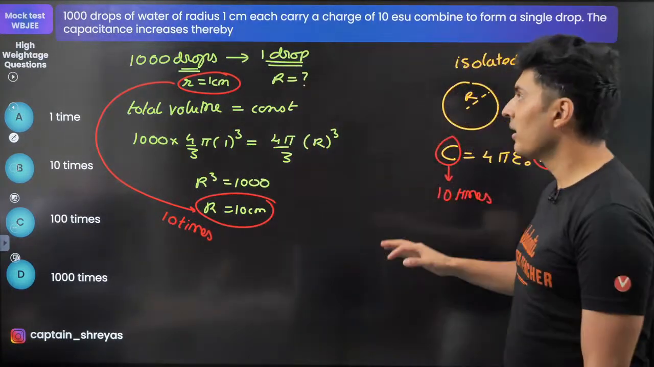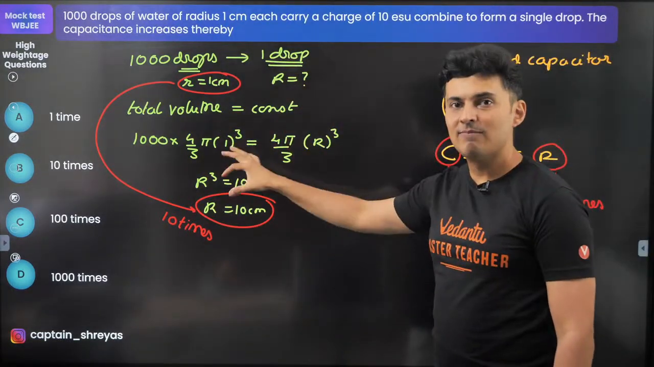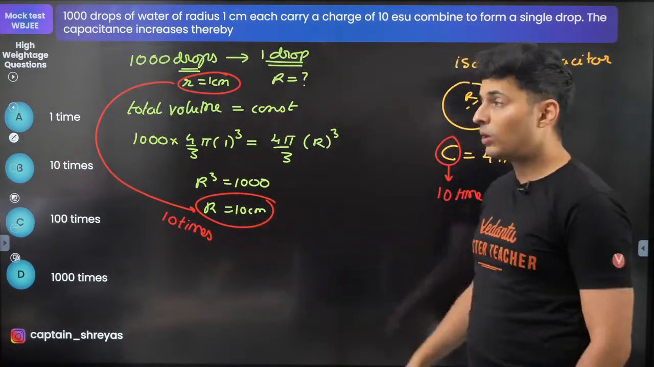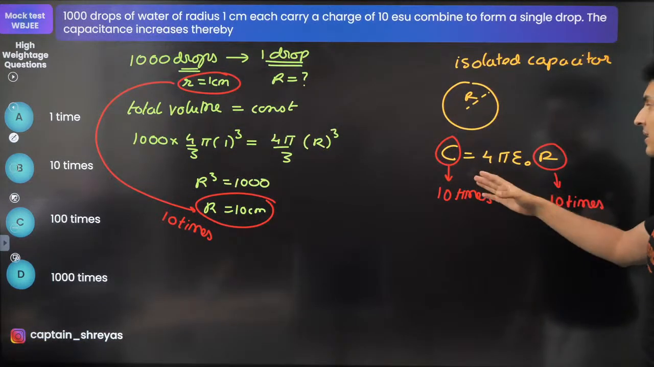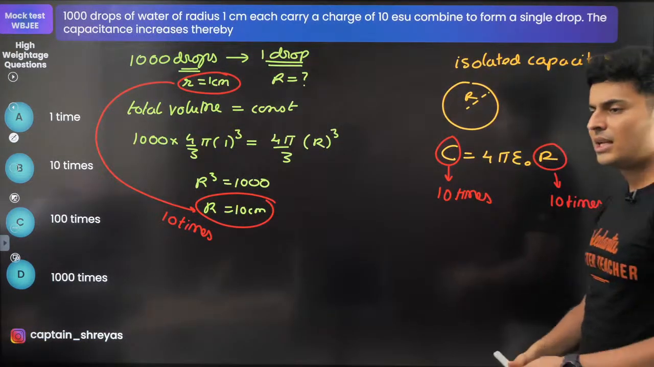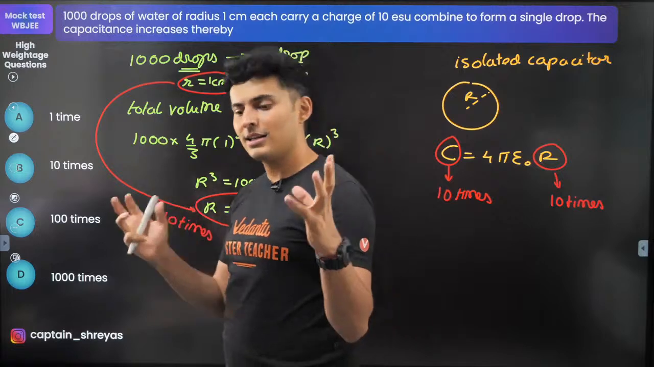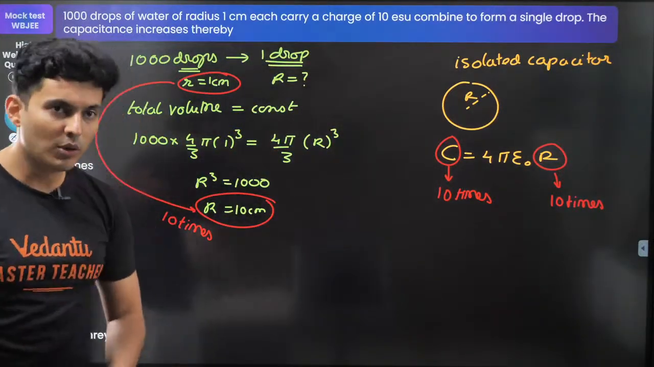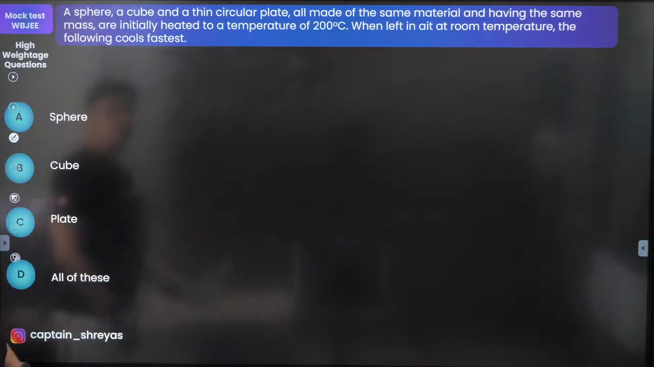Understood? Concepts involved: volume conservation. A simple geometry-based question, from which you found a new radius. After that, you figured out capacitance is directly related to radius. This is an isolated spherical capacitor. Keep this in mind. Alright, bacha. Shall we move ahead? Okay, moving on.